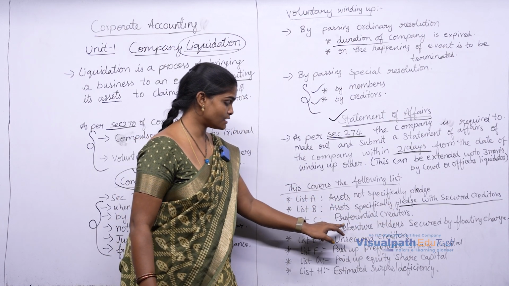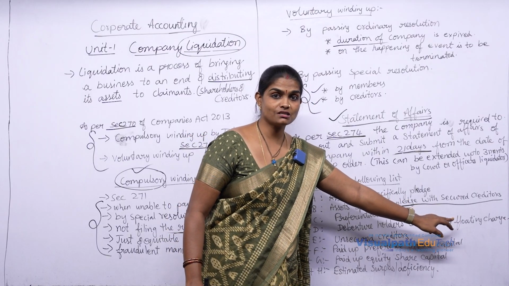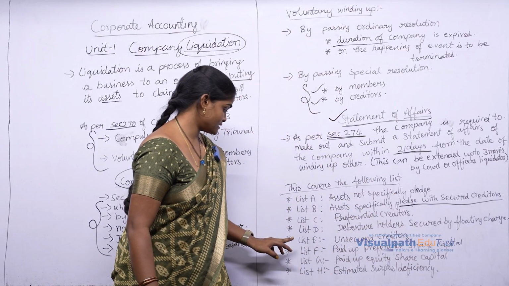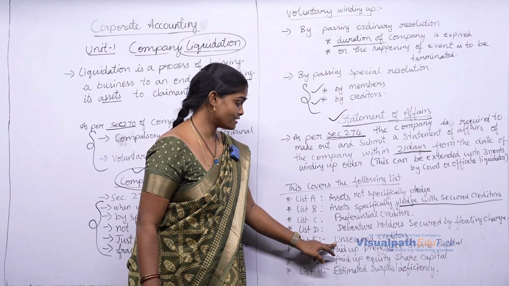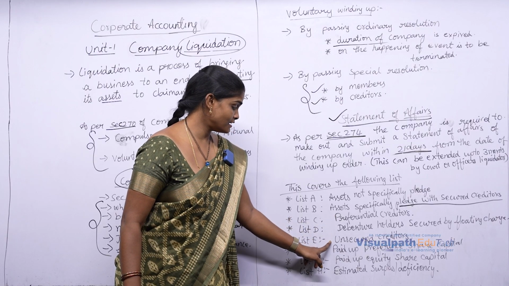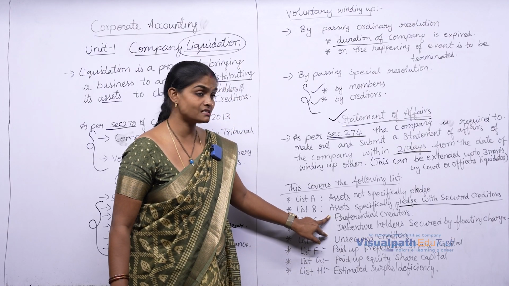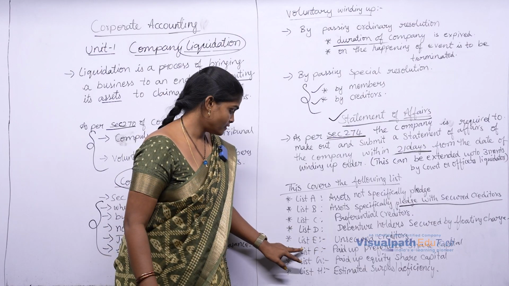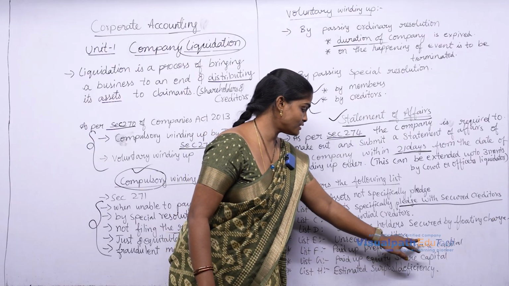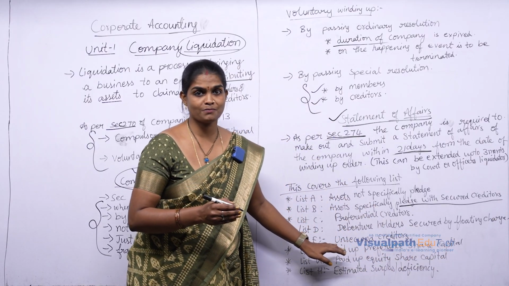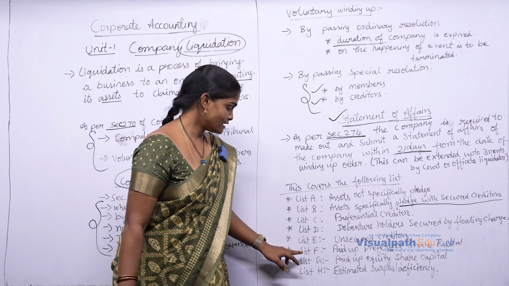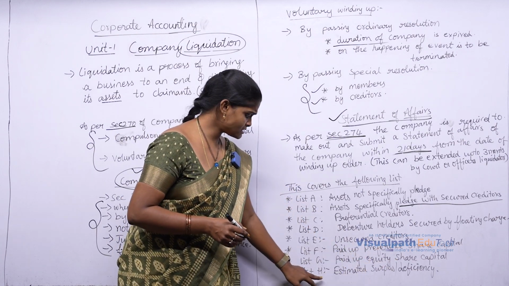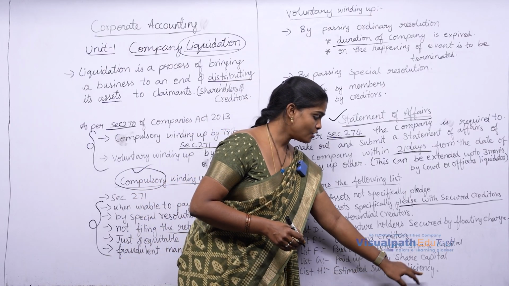Next, list D, debenture holders secured by floating charges. All the debenture holders which are secured by floating charges. Next, list E, unsecured creditors. List C and E are unsecured creditors only, but list C will have a preferential right to be paid first. Then list F, paid up preference share capital. Only the paid up part of preference share capital will be taken. Next, list G, paid up equity share capital. Only the paid up part. Next, list H, estimated surplus or deficiency.